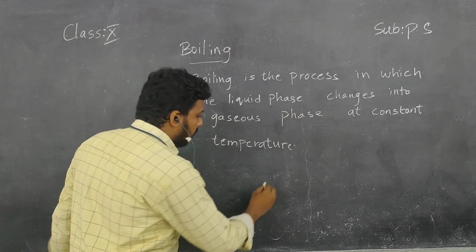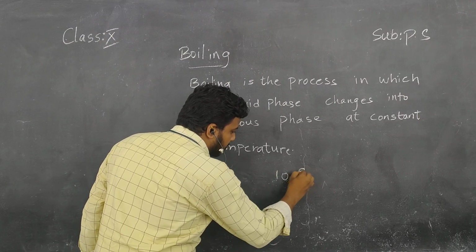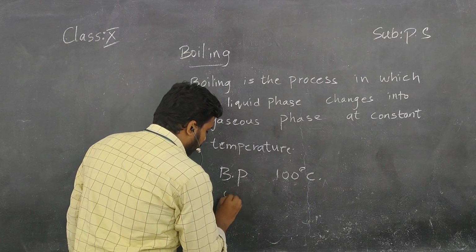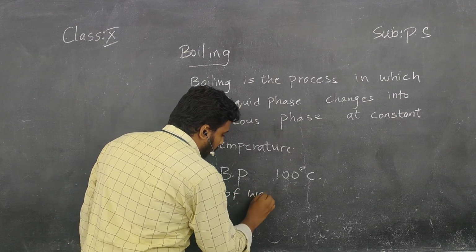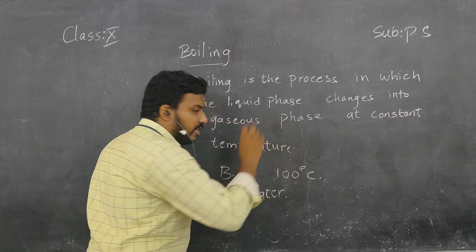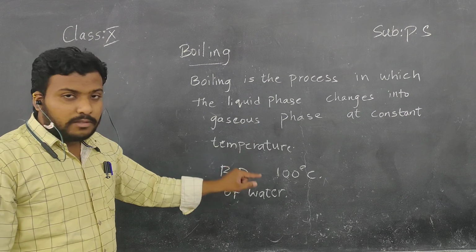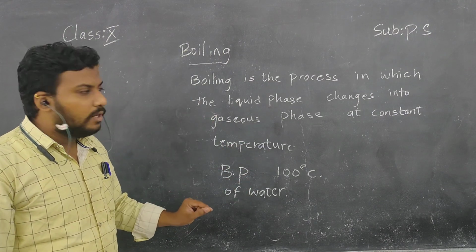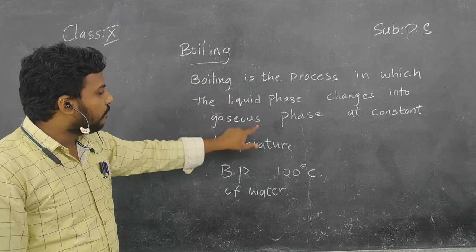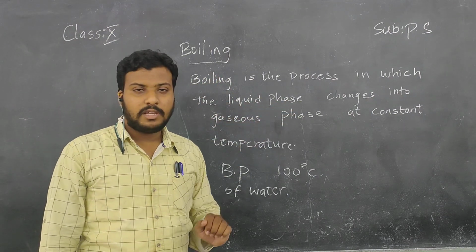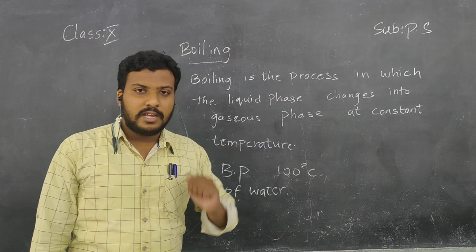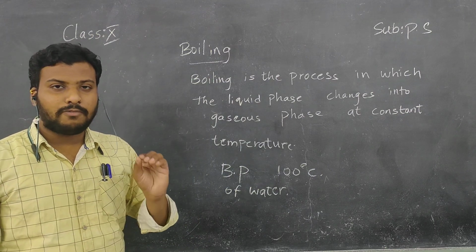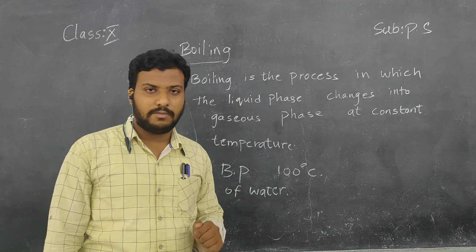That is nothing but 100 degrees Celsius. Boiling point, BP of water, is 100 degrees Celsius. If the water attains 100 degrees Celsius, only then does the liquid phase convert into the gaseous phase, children. And at the same time, you will see a lot of bubbling at the surface of the water.